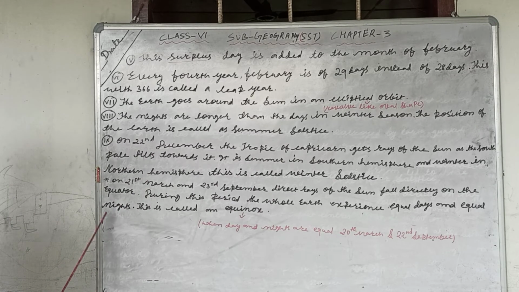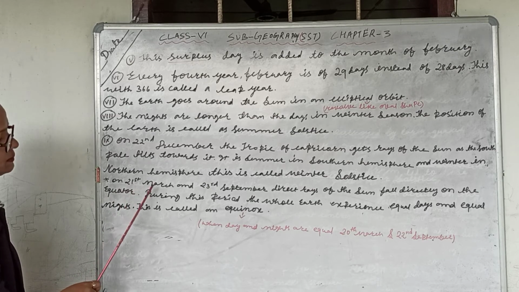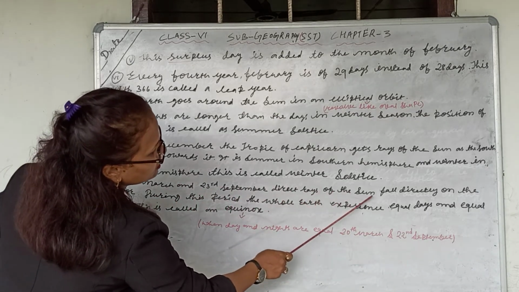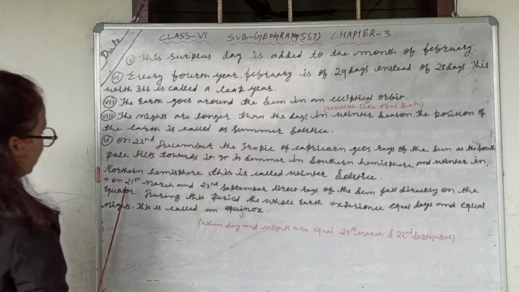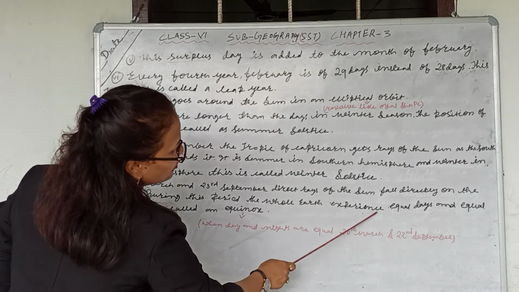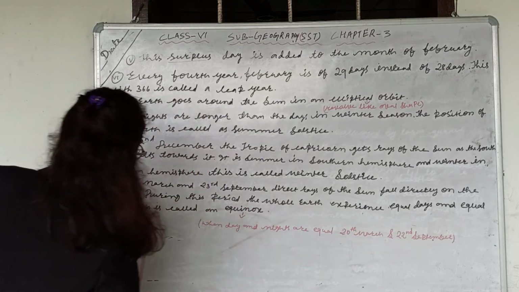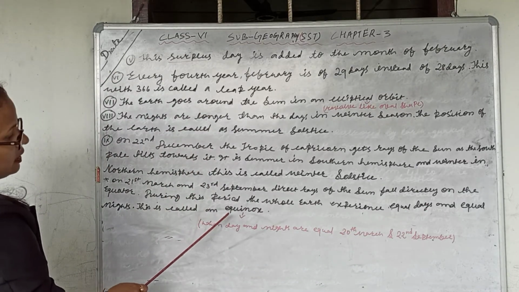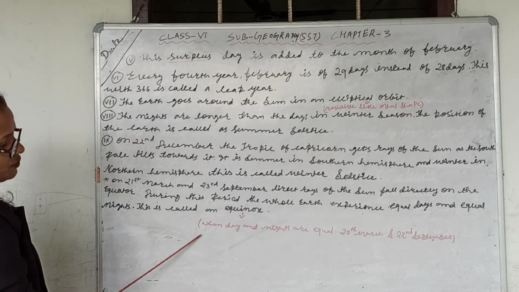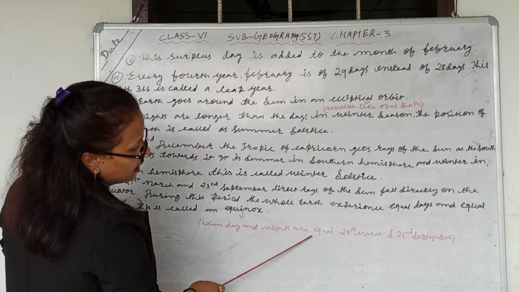The last point of this chapter: on 21st March and 23rd September, direct rays of the sun fall directly on the equator. During this period, the whole earth experiences equal days and equal nights. This is called an equinox. In an equinox, day and night are equal.